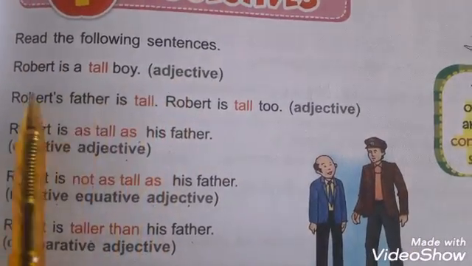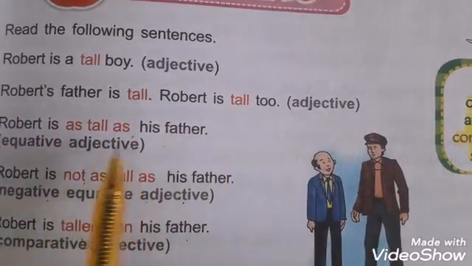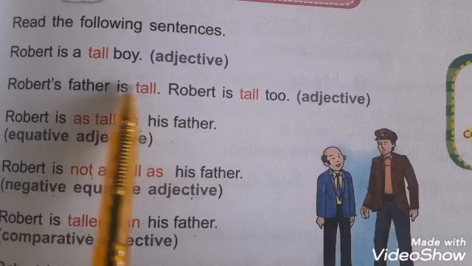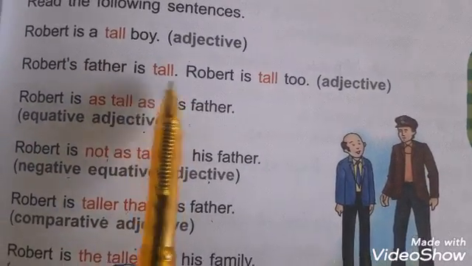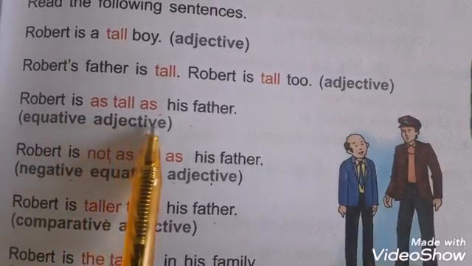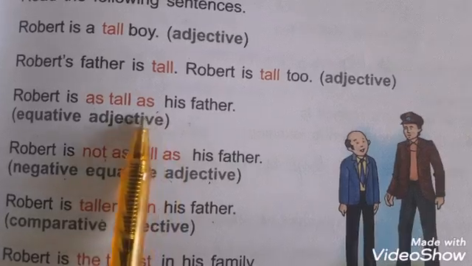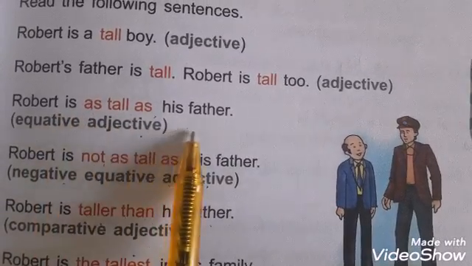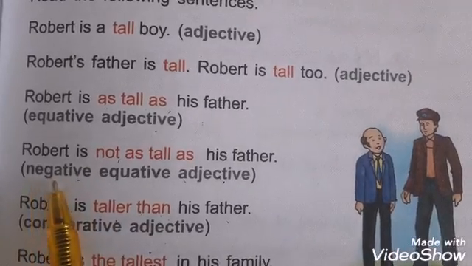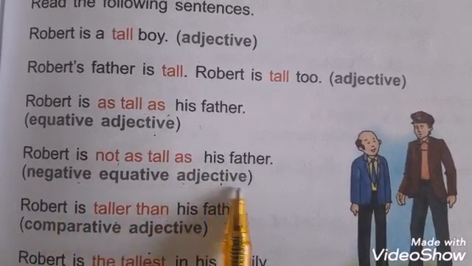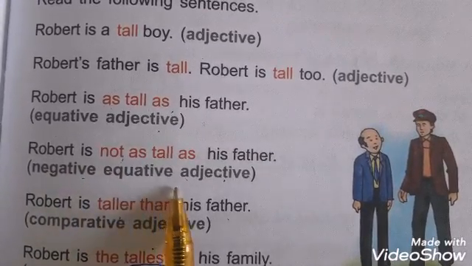Read the following sentences. Robert is a tall boy. Robert's father is tall. Robert is tall too. These both are adjectives. Tall is the quality of Robert and Robert's father. Robert is as tall as his father. It is equative adjective because Robert's height is compared with his father's height. And the next sentence is Robert is not as tall as his father. Here a negative sentence is being used, so it is negative equative adjective.